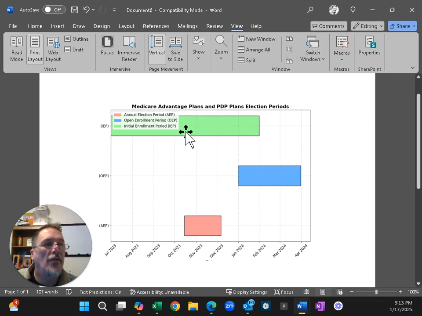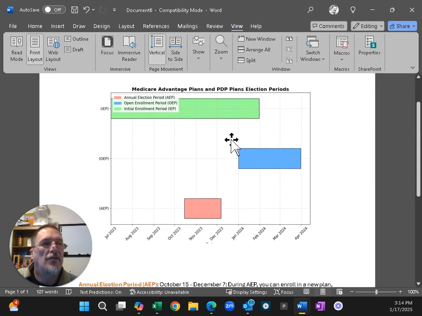Any changes made 3 months before won't take place until the first of the month following whenever they did it. And then any changes made after that would be the first of the month following when they made those changes. If they made it all the way to here and didn't make the change, they'd have to wait until the annual election period at that time and possibly be subject to some penalties.